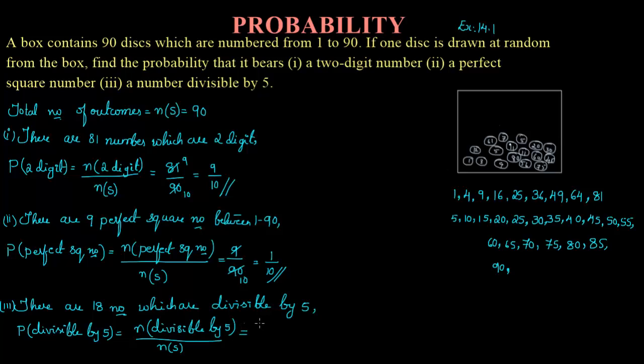So how many numbers are divisible by 5? 18 divided by 90, right? So 2 9s are 18, 2 4s are 8, 2 5s are 10, then 9 1s are 9, 5s are 45. So 1 by 5 is the probability of getting a number which is divisible by 5. So this is how you will solve the problem when you are having some complicated data given to you. So analyze it and then you can start solving it.